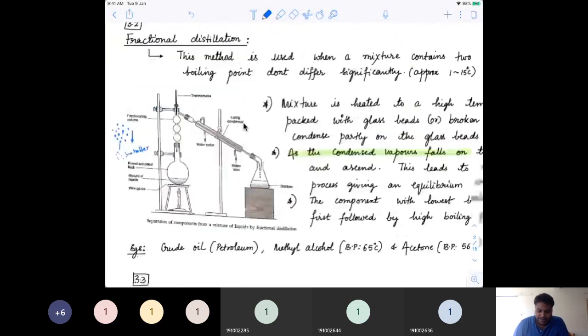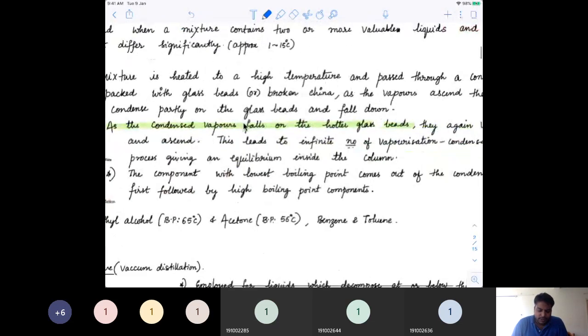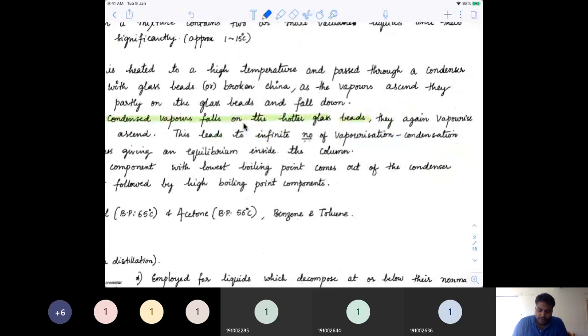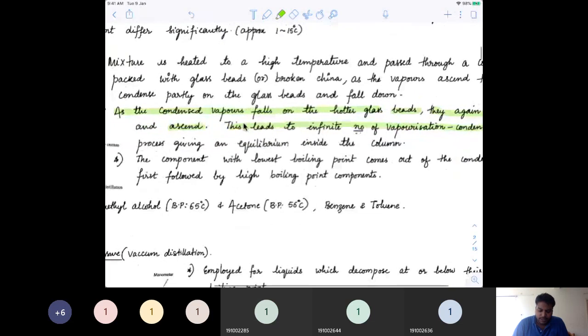they start vaporizing again. So as the hot condensate falls on the hotter glass, it vaporizes again as it ascends. This leads to an infinite number of vapor-condensation equilibria being established.